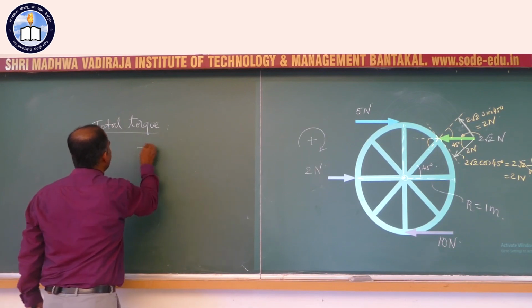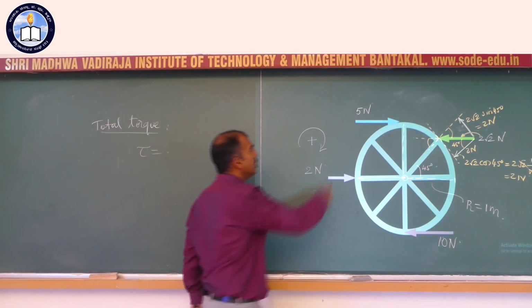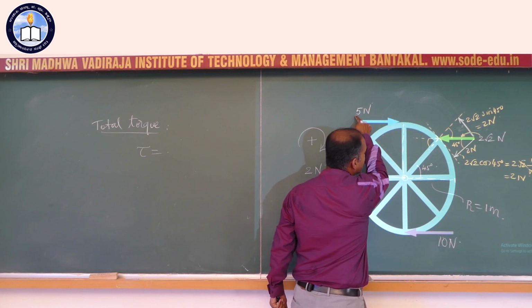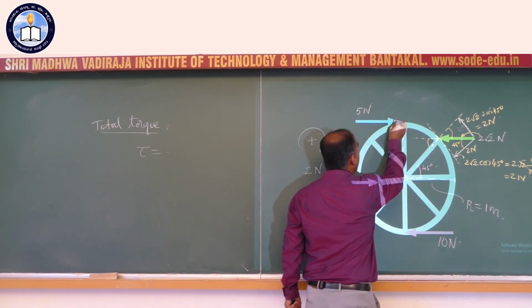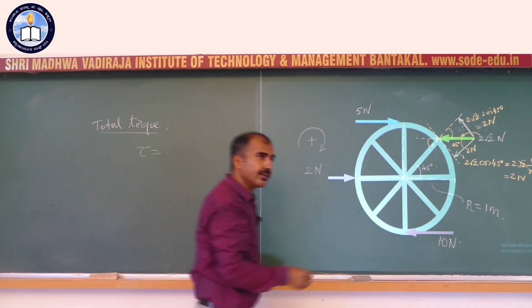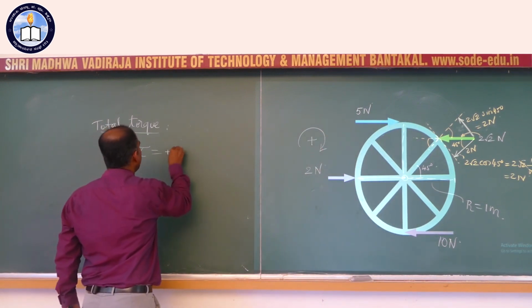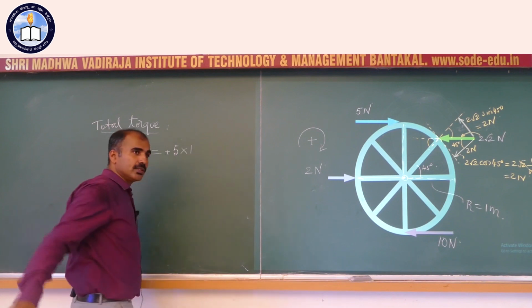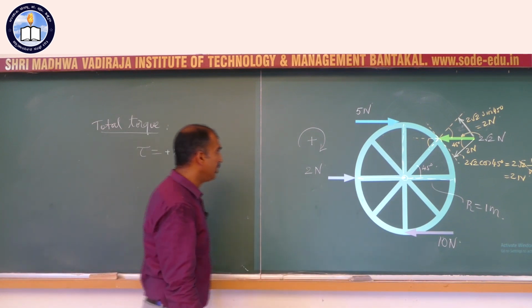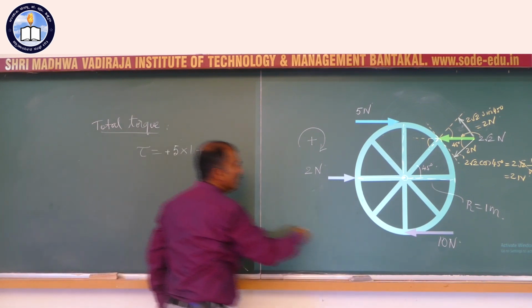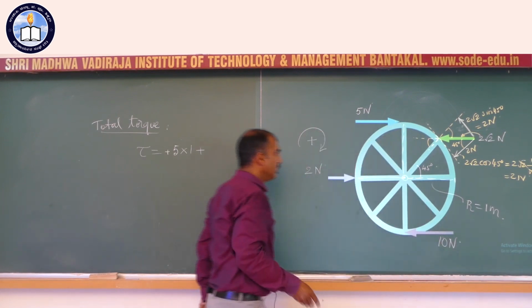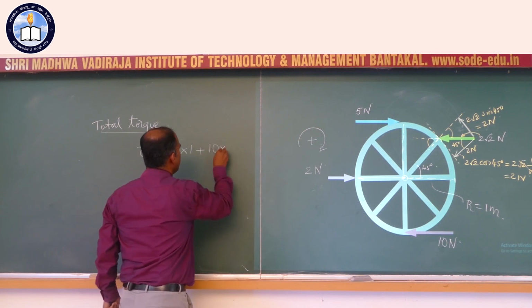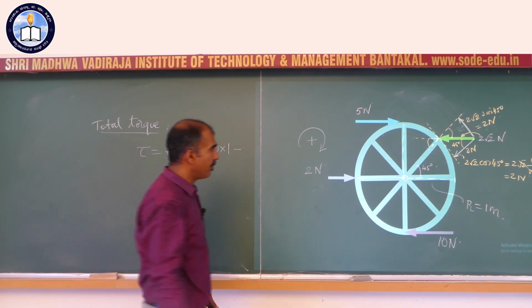We have considered the torque of this 5 Newton force as clockwise. And how to find the torque? Very easy. Multiply the force with the perpendicular distance, which is plus 5 times perpendicular distance, 1 meter. Radius is 1 meter. Plus this force that tends to rotate it clockwise, so force times perpendicular distance, 10 times 1.